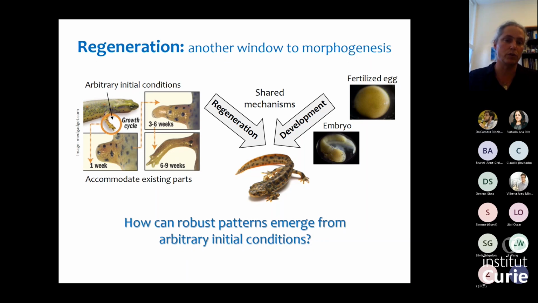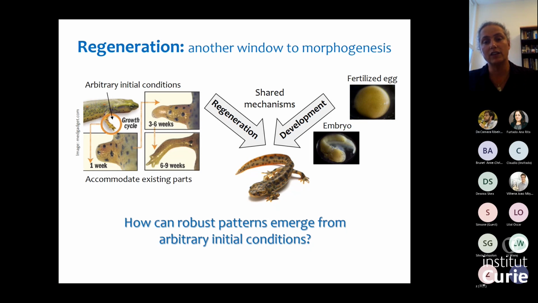So whatever damage happens, you have to deal with these initial conditions and accommodate existing parts, yet generate this very well-defined functional adult pattern. So in terms of robustness, this is another very nice example, where you start from essentially arbitrary conditions, yet you're able to generate the same well-defined patterns.